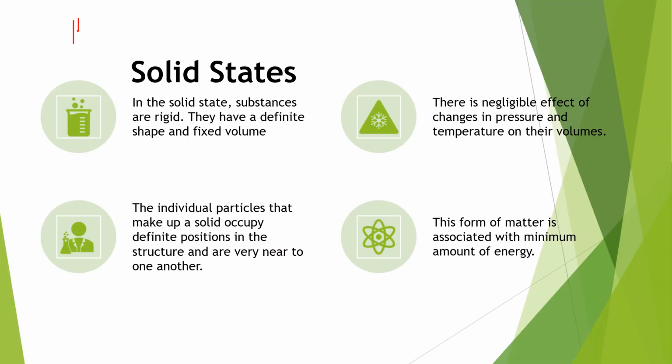अब देखेंगे सॉलिड स्टेट्स। In solid state, substances are rigid, they have definite shape and fixed volume. There is negligible effect of change in pressure and temperature on their volumes. The individual particles that make up a solid occupy definite positions in the structure and are very near to one another. This form of matter is associated with minimum amount of energy.